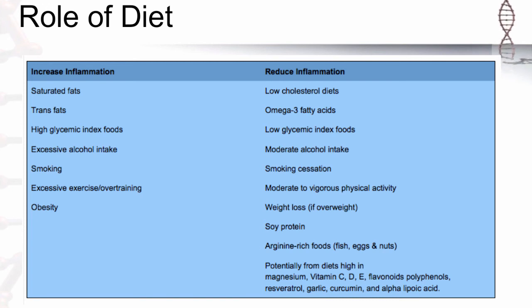Alcohol should be consumed in moderation, and weight should be maintained. Red wine with resveratrol may decrease inflammation when consumed in moderate amounts. So moderation is the key. Foods that are high in arginine, such as eggs and nuts, may also help decrease inflammation. A high volume of vegetables with vitamin C, magnesium, and antioxidants are considered anti-inflammatory.